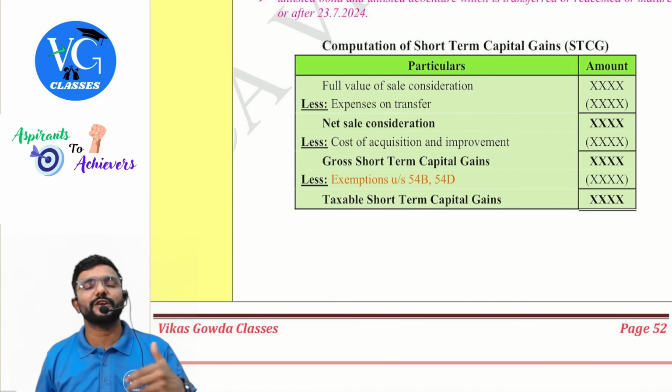What is it? First one. Insurance compensation received on the destruction of an asset is taxable when it is actually received. Transfer takes place in the year of destruction, but it is taxable in the year in which the compensation is received. Sale value would be what? Value of money received. If the insurance company paid me the money, or if they give me the new asset, then the value of that new asset will be the full value of sale consideration, guys. Let us just discuss one question on it. Okay, one example.